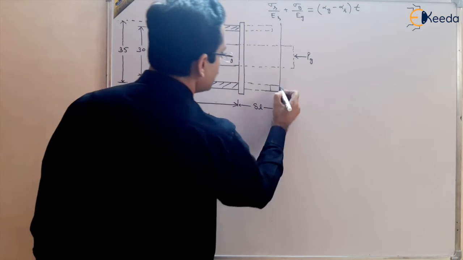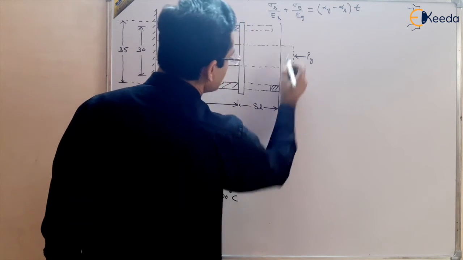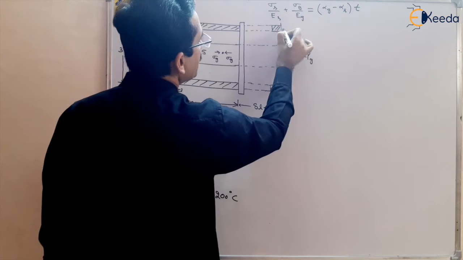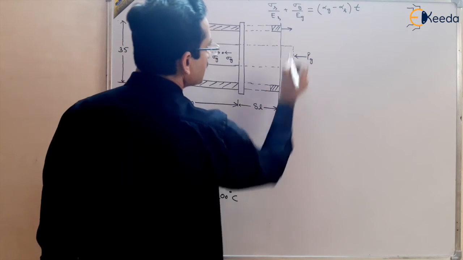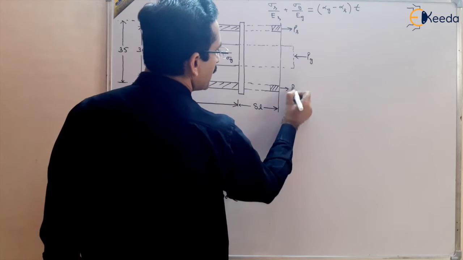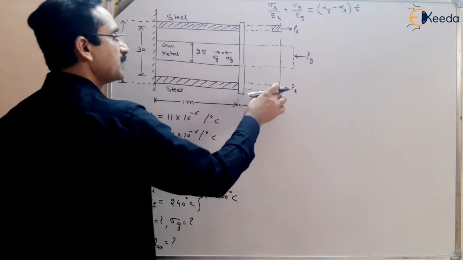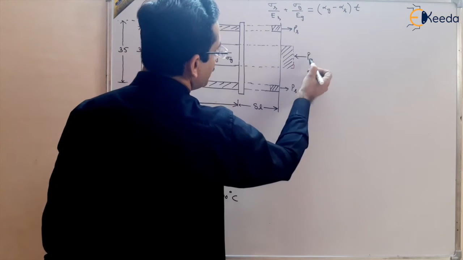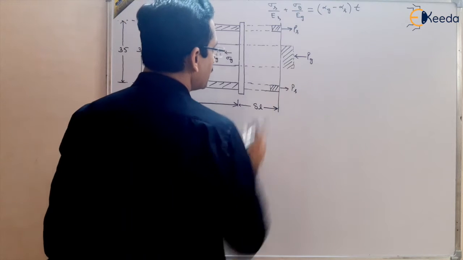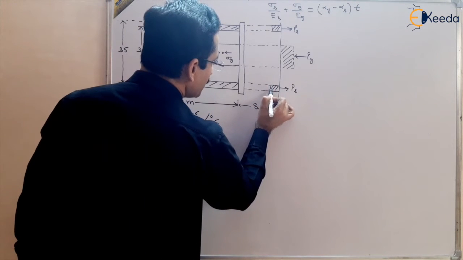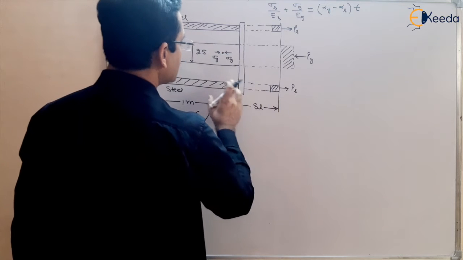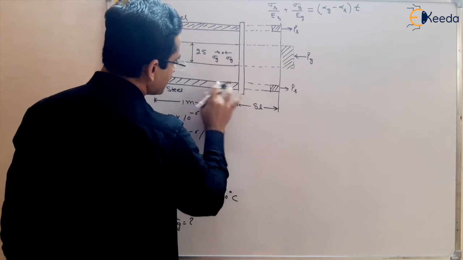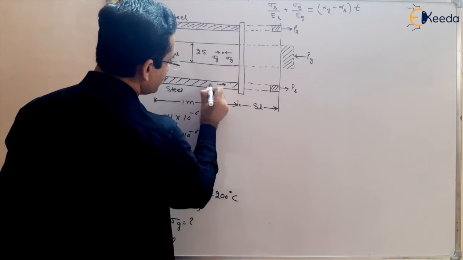being connected to the gunmetal, it has some more expansion. This much higher expansion is there in steel. It means there is some force in the steel which is causing the extension of this steel part to the total length delta L. So there is a decrease in length compared to the free expansion of the gunmetal, and an increase in length compared to the free expansion of the steel tube. So there will be tensile stress developed in this steel.